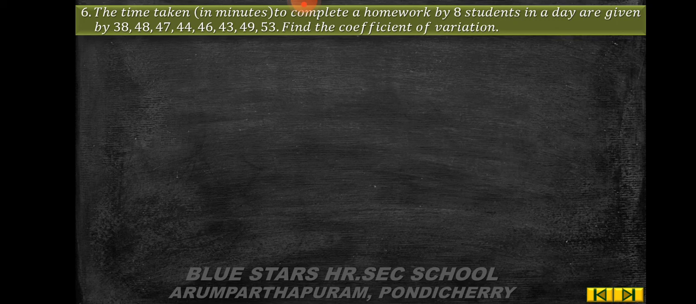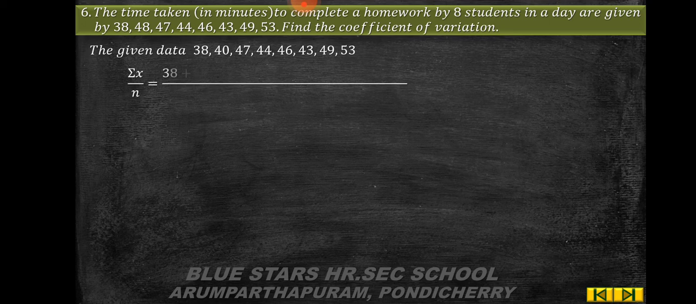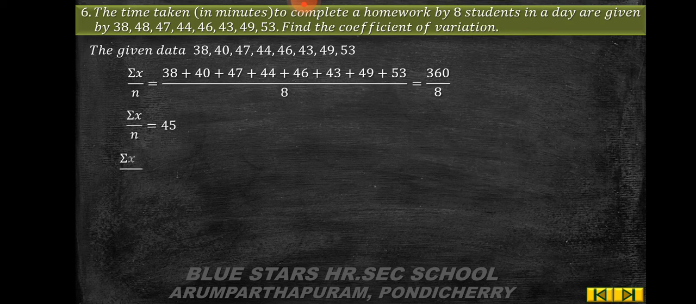Next, problem number 6. The time taken in minutes to complete a homework by 8 students in a day are given by 38, 48, 47, 44, 46, 43, 49, 53. Find the coefficient of variation. So, the given data are, you just write the data. First, you have to find x bar. So, summation x by n is equal to sum of observations by number of observations, which is equal to 360 by 8, which is equal to 45.